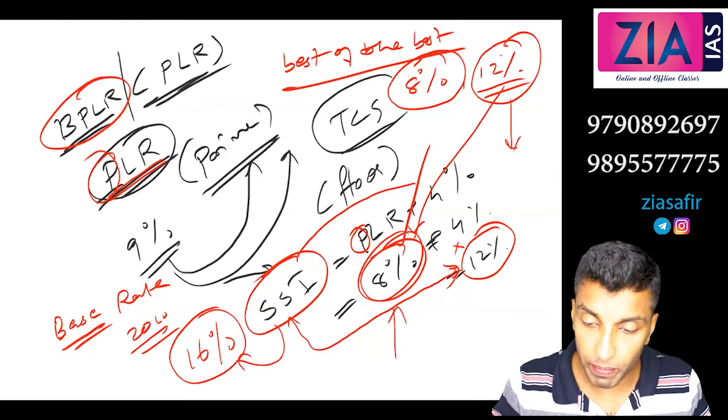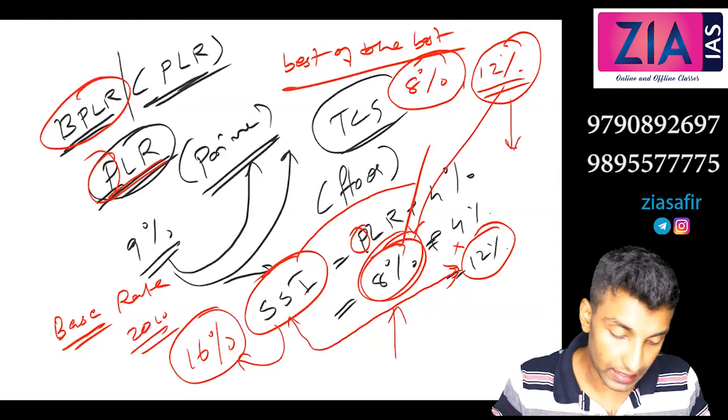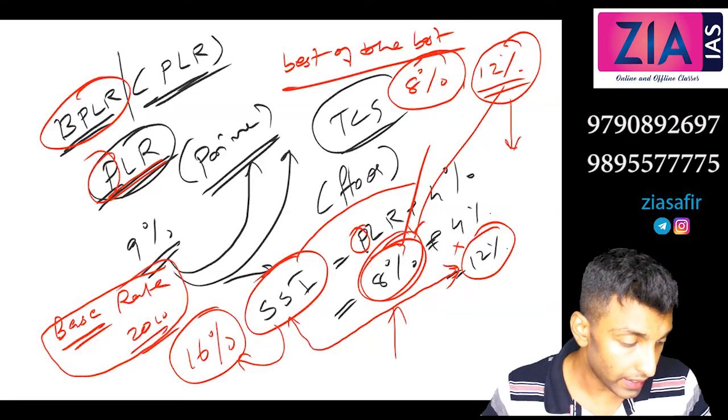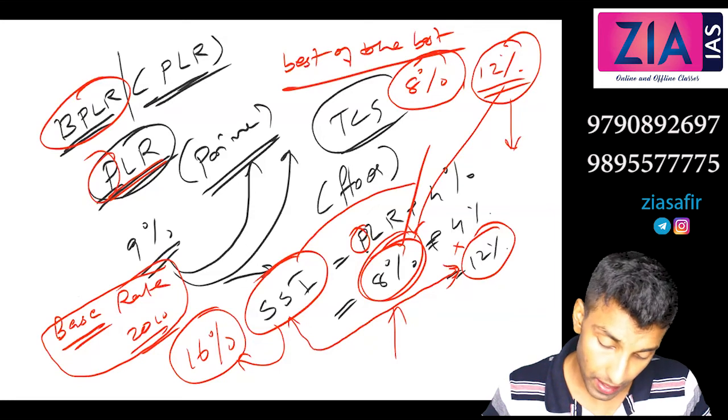Okay, now base rate. You can write what is base rate, 2010. Base rate is the rate of interest at which bank lends to its prime customers.